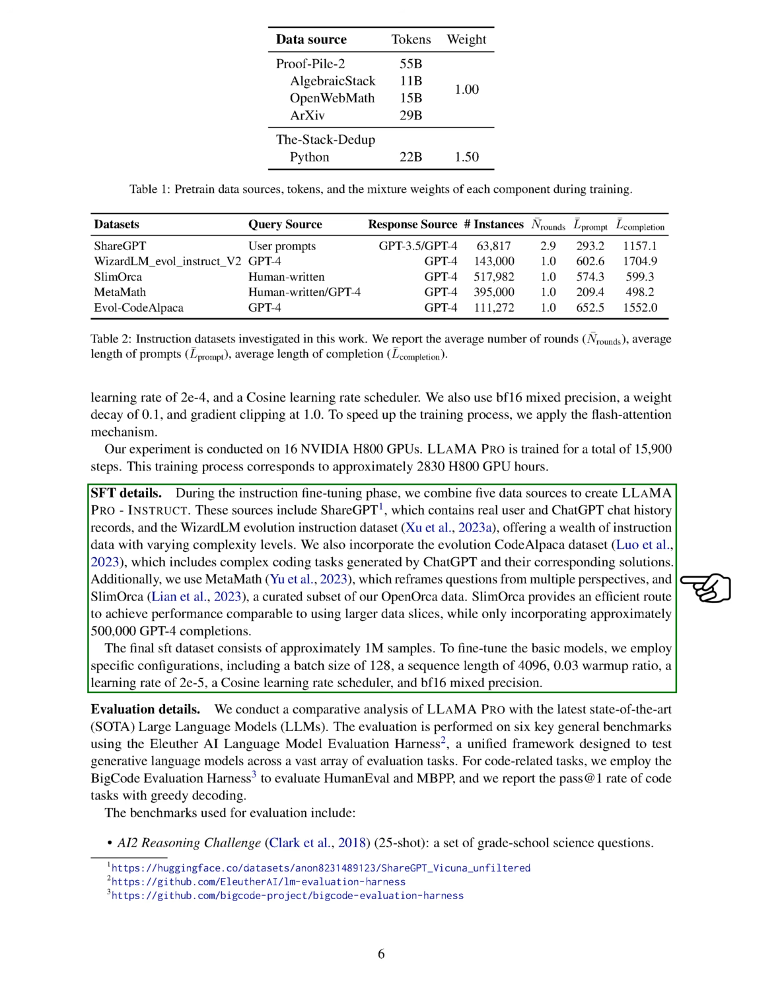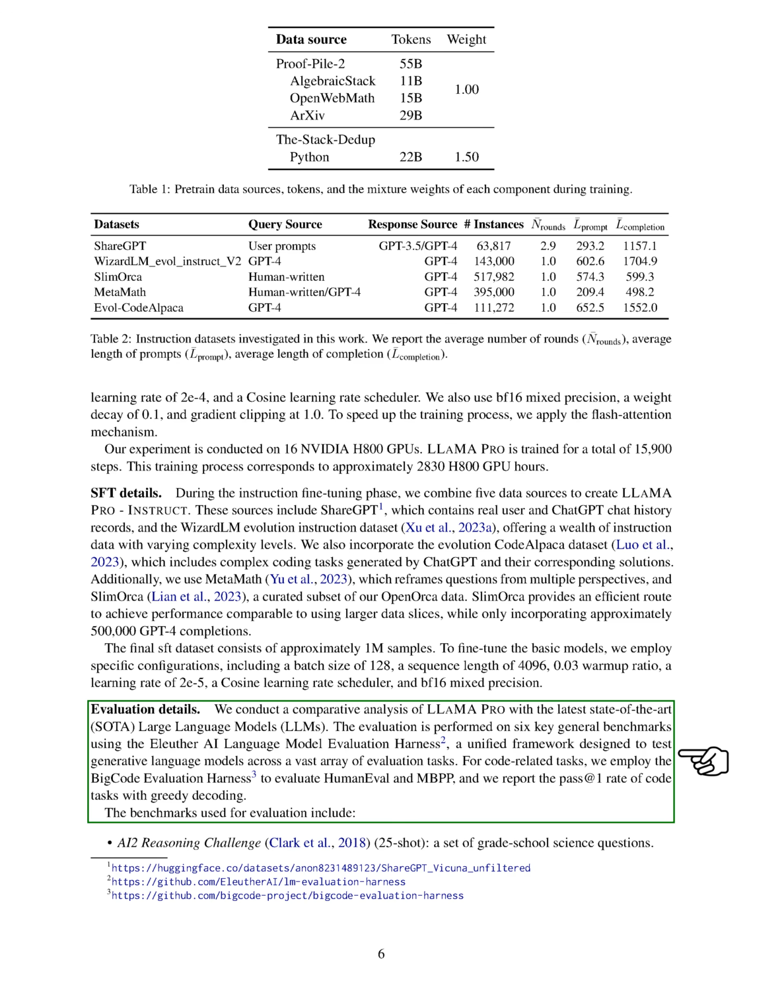To fine-tune the base models, we used specific configurations, including a batch size of 128, a sequence length of 4096, a warm-up ratio of 0.03, a learning rate of 0.00002, a cosine learning rate scheduler, and BF16 mixed precision.